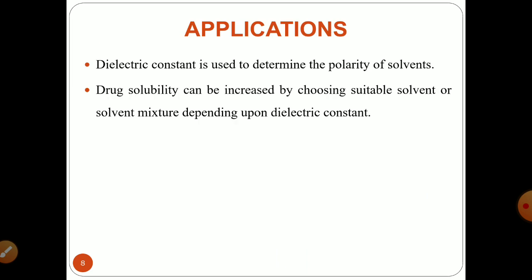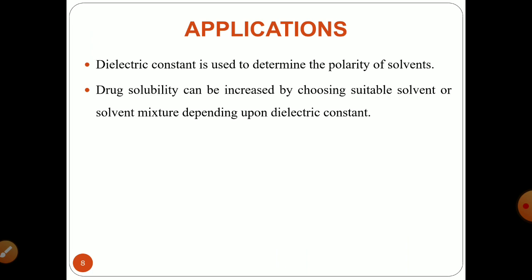The applications of the dielectric constant lie in the determination of the polarity of a solvent. You are quite aware that depending upon the values of the dielectric constant, solvents can be arranged accordingly, so you can choose an appropriate solvent with the desired polarity. You can easily determine the polarity of a solvent by means of the dielectric constant. The second application where the dielectric constant has an impact is drug solubility.